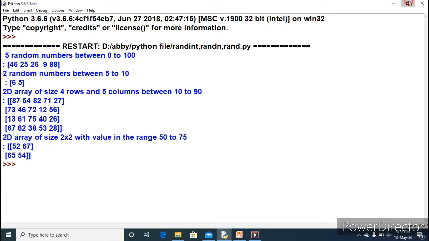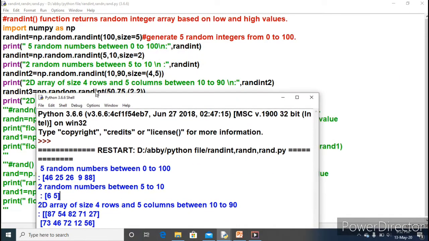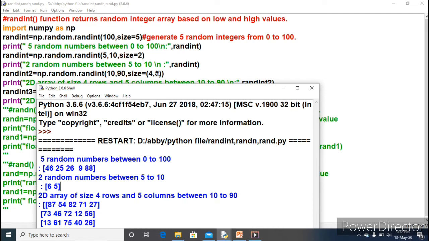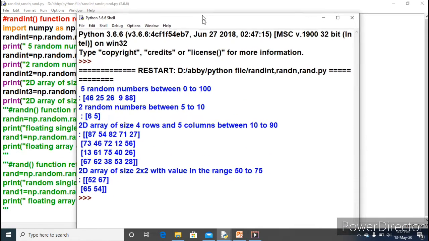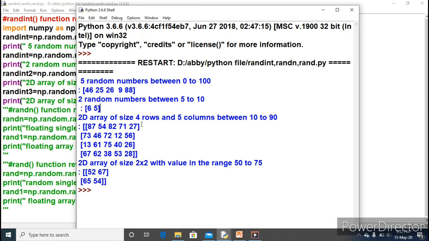The third print is between 10 to 90. As you can see here, 10, 90. So whichever numbers fall in the range of 10 to 90 will come with 4 rows and 5 columns. Just look here, 4 rows: 1, 2, 3 and 4. And 5 columns: 1, 2, 3, 4, 5. And between 10 to 90, just look, no value is out of this range. You can check it thoroughly. Clear?